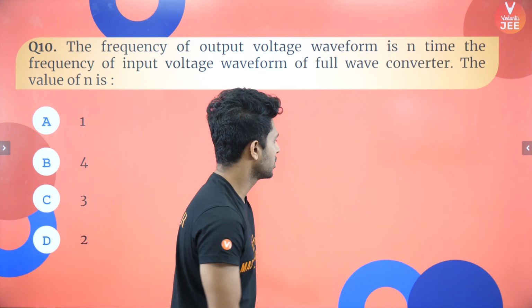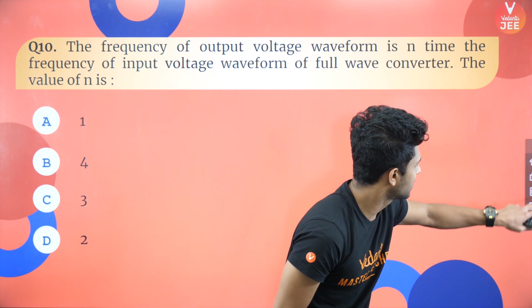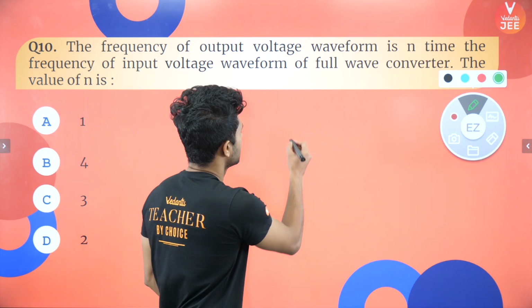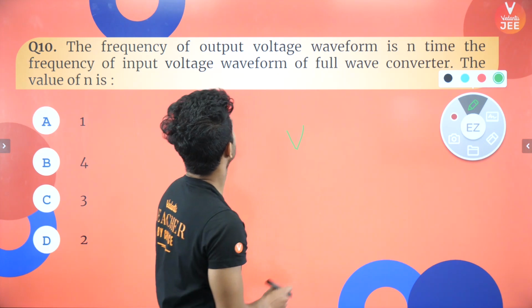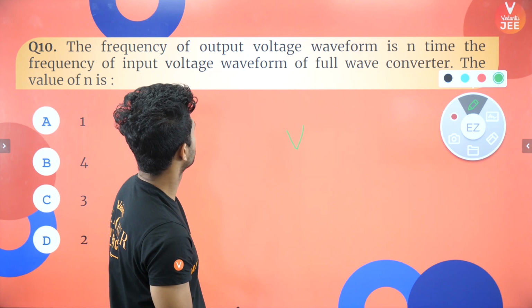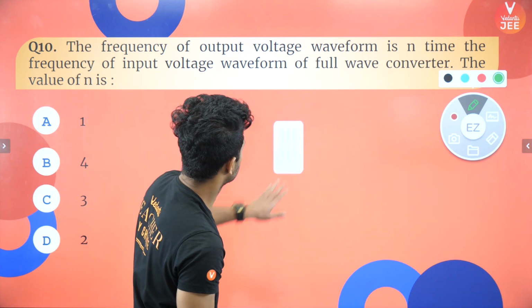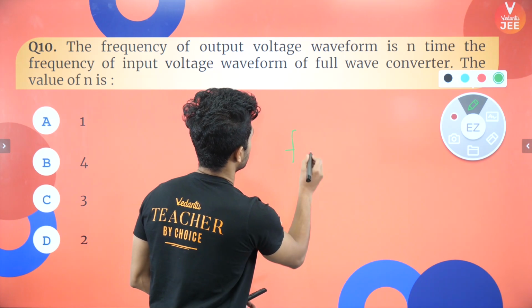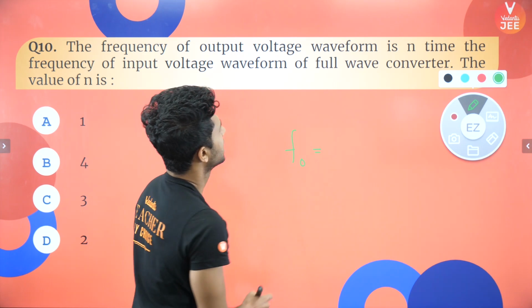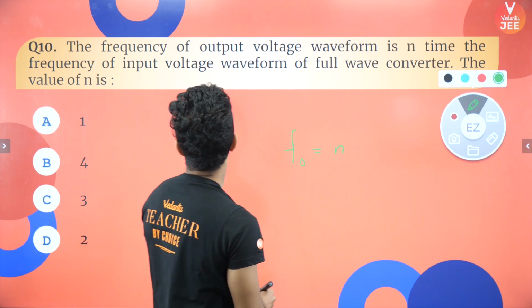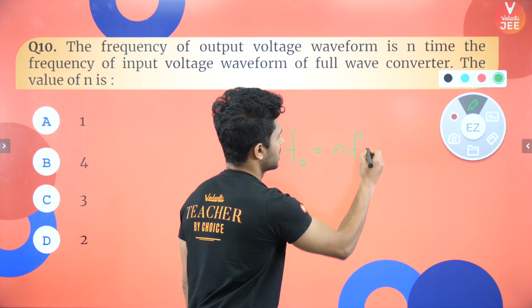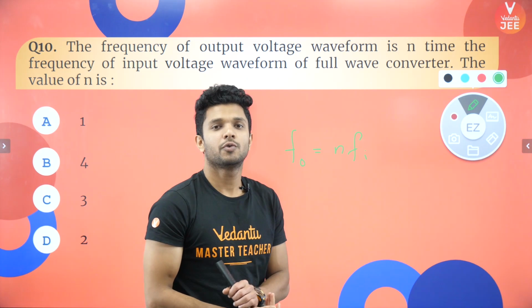Okay, so let us write whatever is given in the question. What is given in the question? The frequency of output voltage, the frequency of the output is equal to n times the frequency of input, in the case of a full wave rectifier.